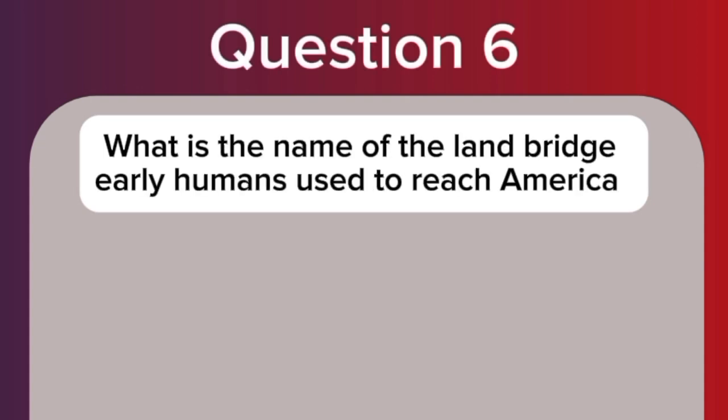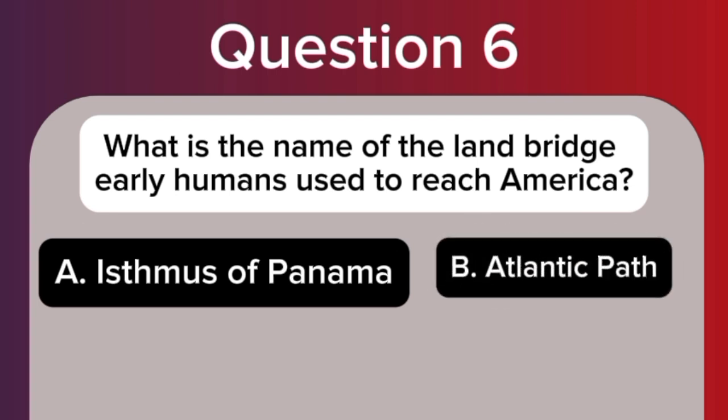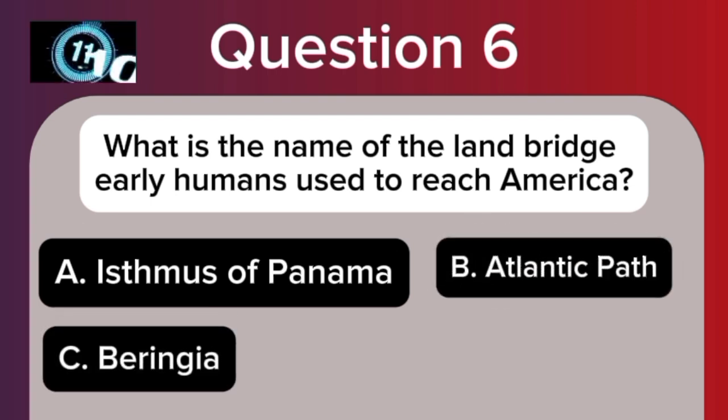Question 6. What is the name of the land bridge early humans used to reach America? A. Isthmus of Panama. B. Atlantic Path. C. Beringia. D. Pacific Gate.